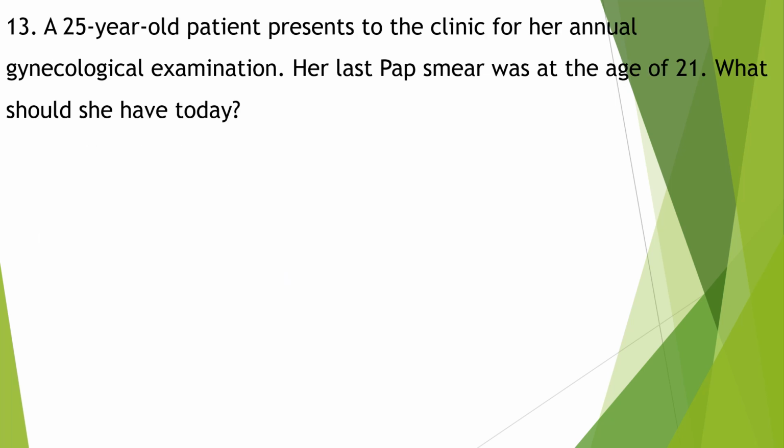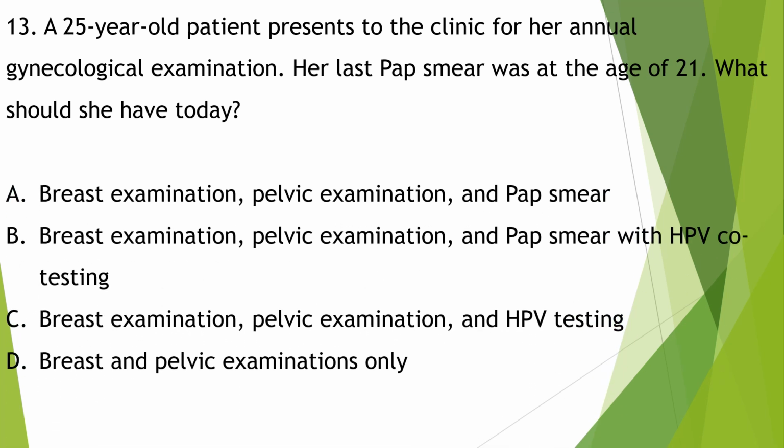A 25-year-old patient presents to the clinic for her annual gynecological examination. Her last pap smear was at the age of 21. What should she have today? Breast examination, pelvic examination, pap smear. Breast examination, pelvic examination, and pap smear with HPV co-testing. Breast examination, pelvic examination, and HPV testing. Breast and pelvic examinations only.